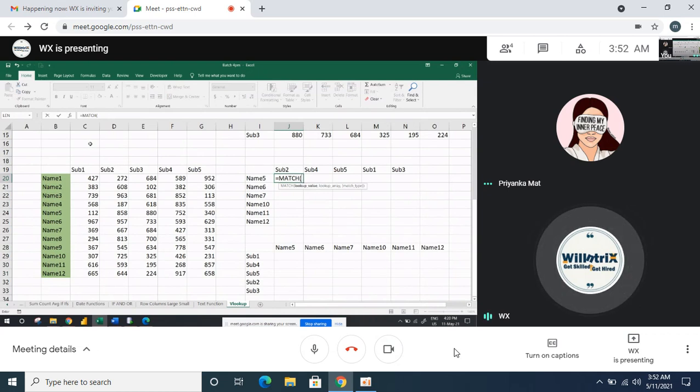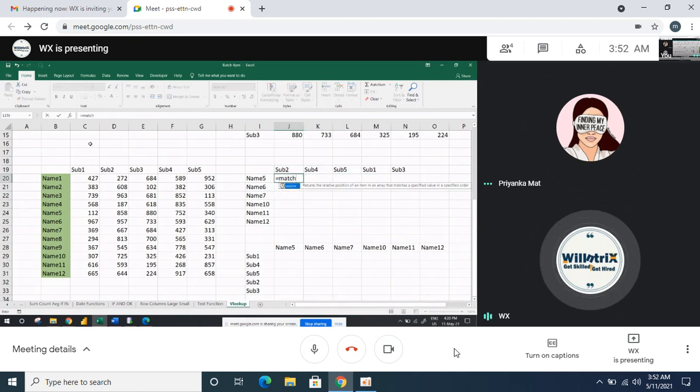First it will ask you a lookup value, lookup array, and match type. This subject one, because when you are doing a VLOOKUP, the lookup value will be for the name, correct? Then MATCH will be on the subject only.